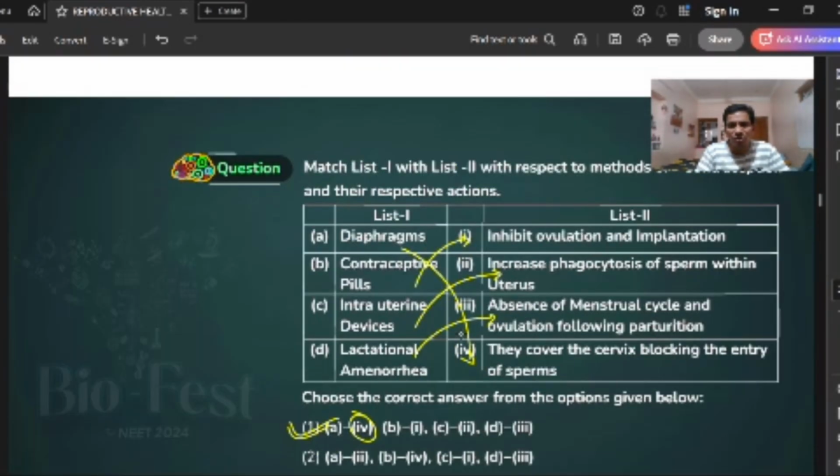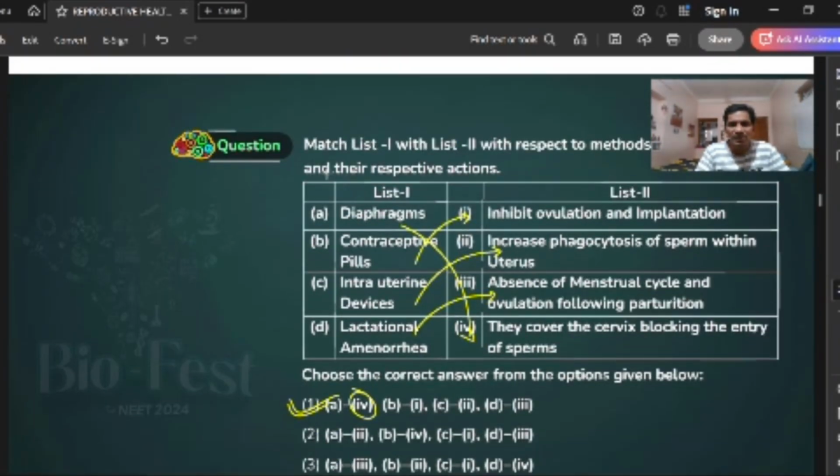See here, match list 1 and 2 with respect to the method of contraception. They have given the diaphragm. Diaphragms cover the cervix, blocking the entry of sperm, right? Contraceptive pills, how do they work? They inhibit ovulation and implantation.